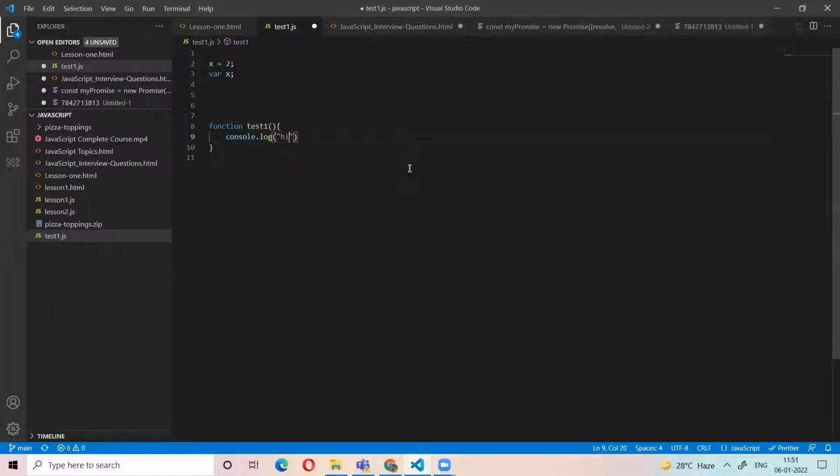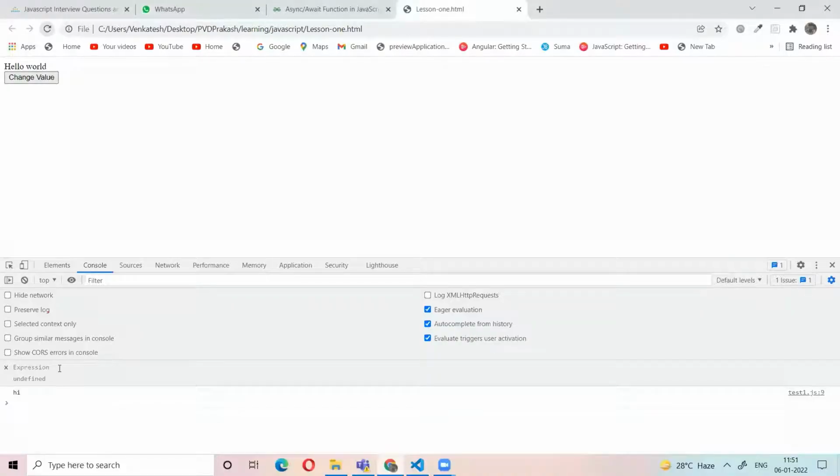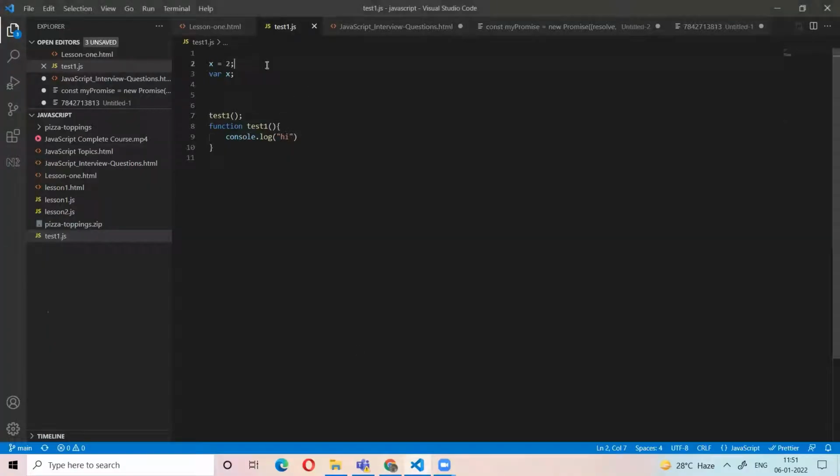We can call this function before its definition. So we can assign a value to a variable before its declaration, and at the same time, we can call a function before its definition.